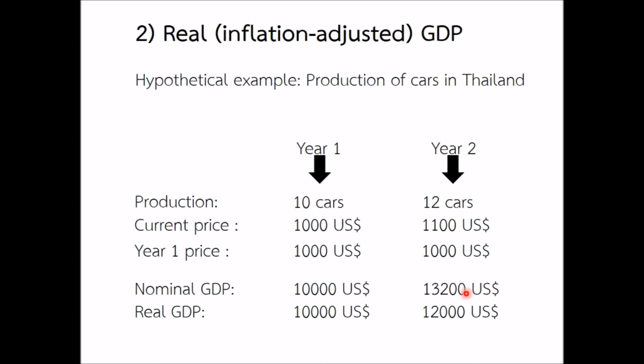That is because the price that we are now using in year 2 is lower than it was before. And the difference between 10,000 and 12,000 actually reflects very well the difference in production between 10 and 12 cars between these 2 years. So comparing real GDP over time is much better than comparing nominal GDP over time.